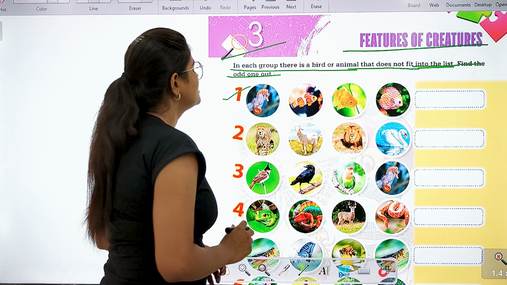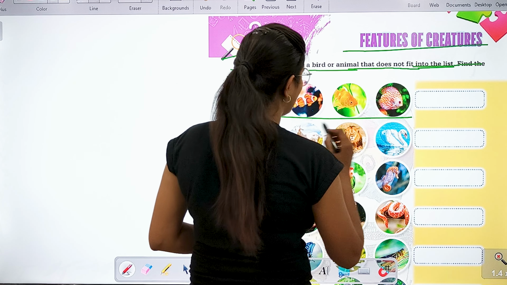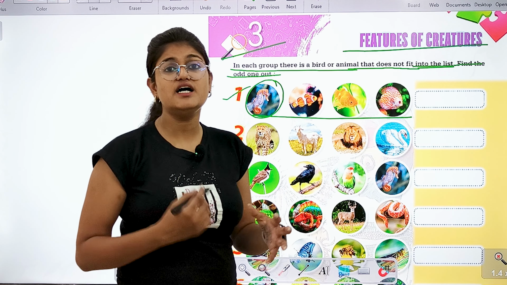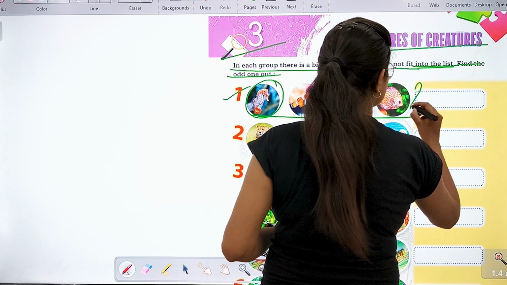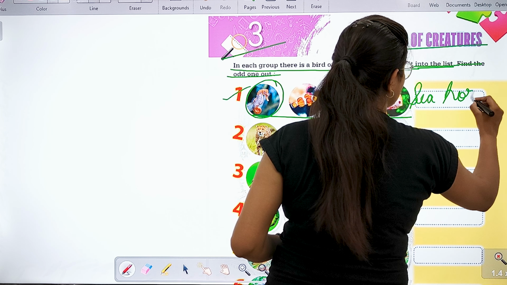So the first group shows that all these are fishes, but this is not a fish. This is known as a seahorse, right? So seahorse is the odd one out from the first category. So seahorse is the answer.